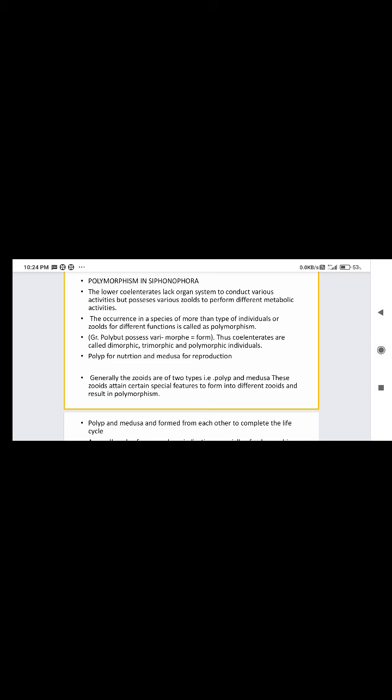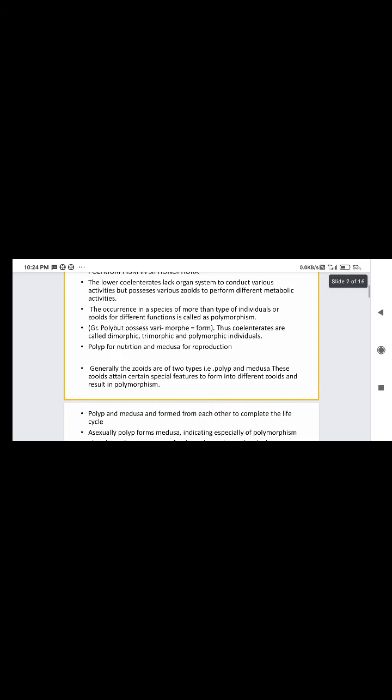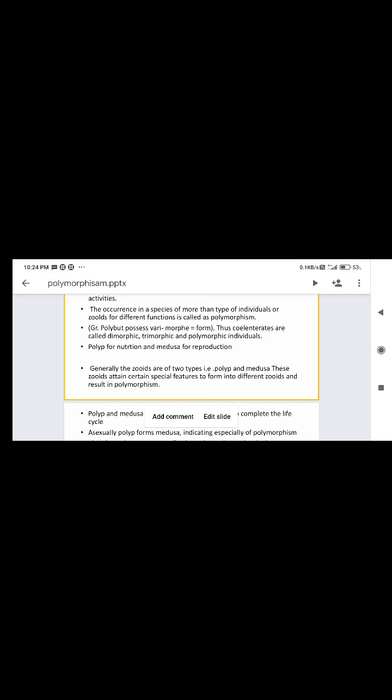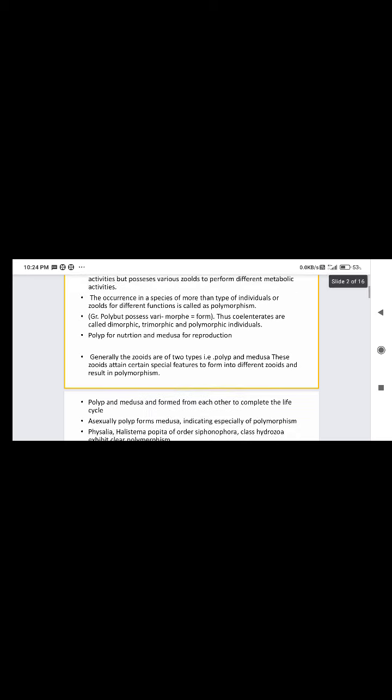The coelenterates are called dimorphic, trimorphic or polymorphic individuals. Generally, the polyp is for nutrition and the medusa is for reproduction. So the zooids are generally of two types, polyp and medusa.